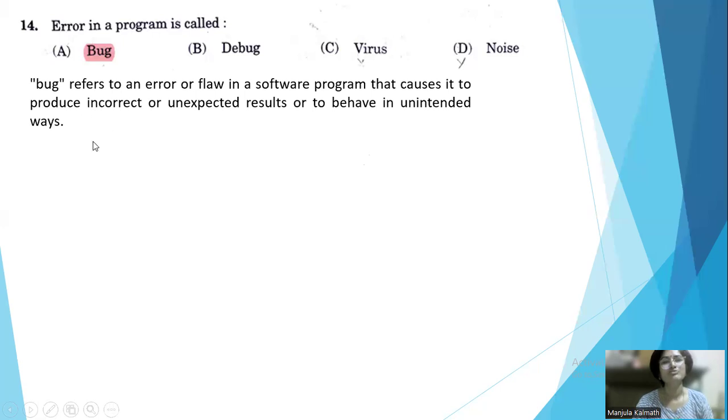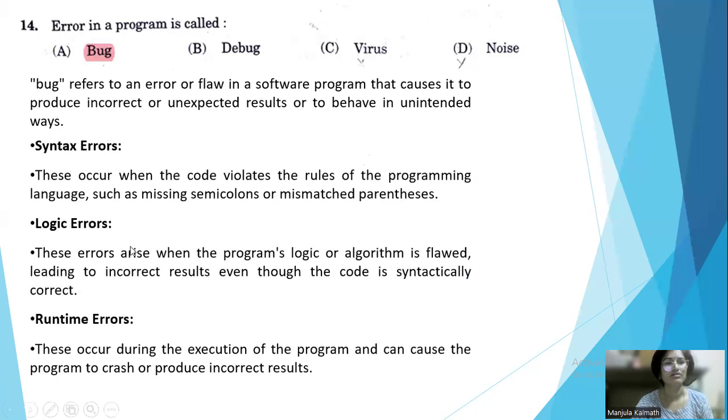So here we have different types of errors, many error types are there. In that we have three main important types of error: logical error, syntax error, as well as runtime error. So here we have a syntax error. Syntax error occurs when the code violates the rules of the programming language, such as a missing semicolon or mismatched parentheses. Each and every programming language has its own grammar, its own structure. According to that only we have to use it. In the structure of the language, if any mistake is there, it will be considered a syntax error.